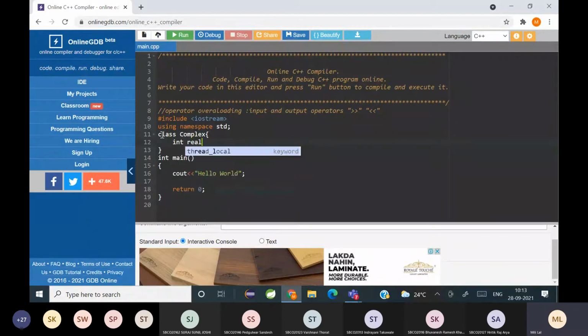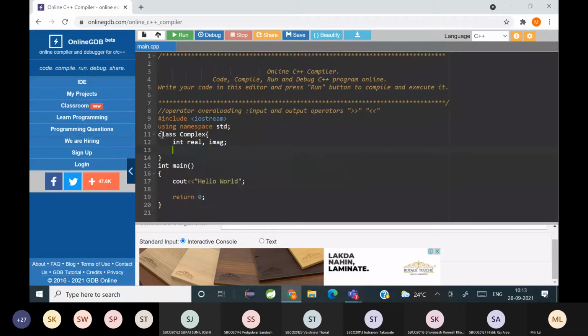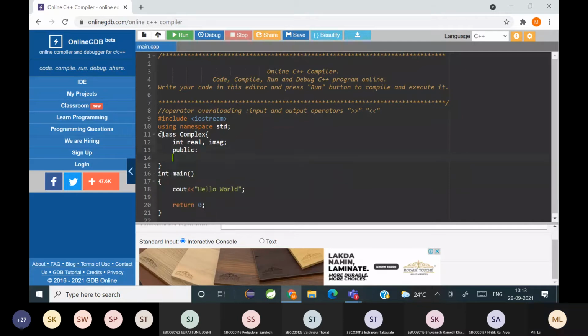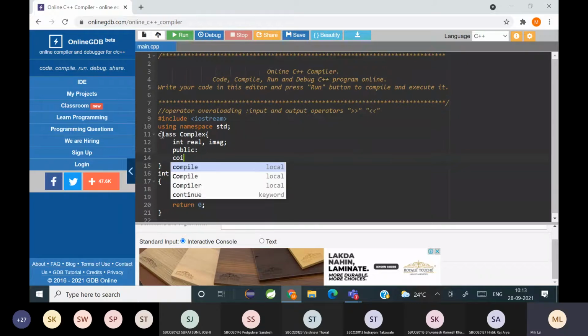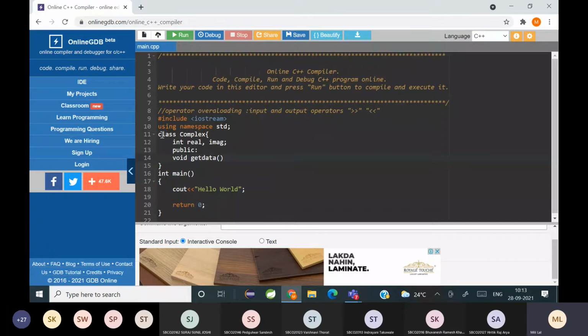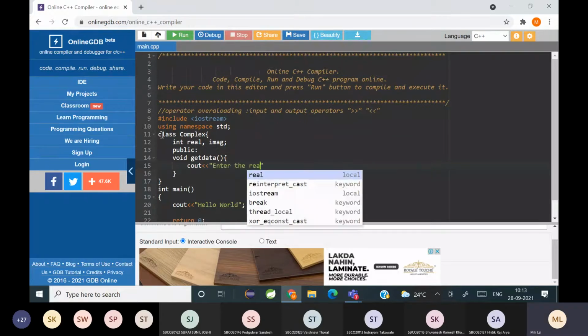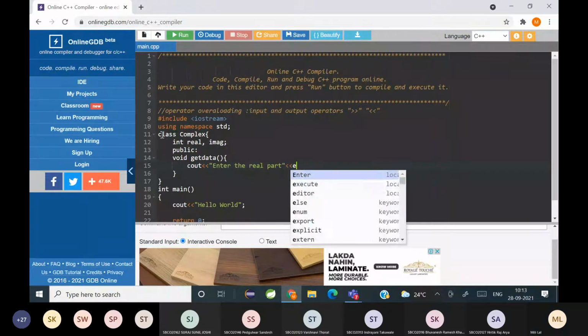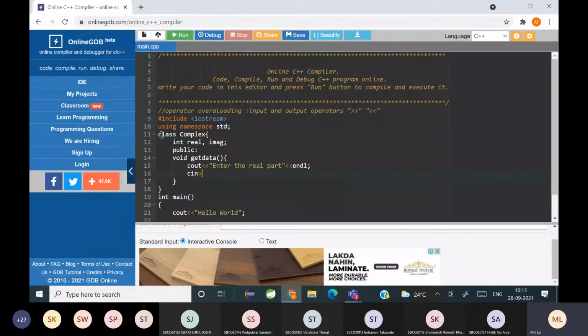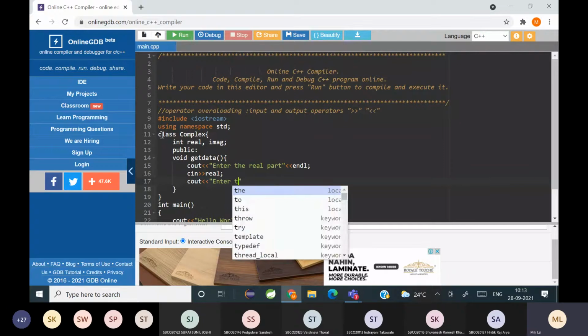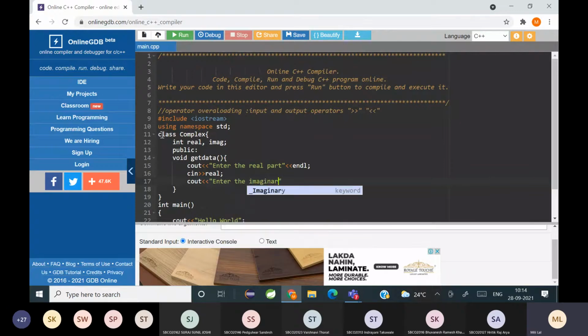So int real, public complex, void get data, and in get data we normally write cout enter the real part and cin real, and cout enter the imaginary part.